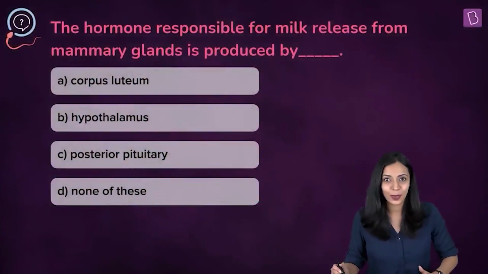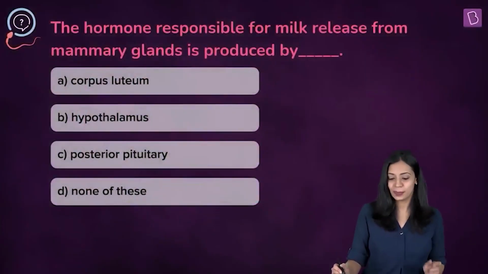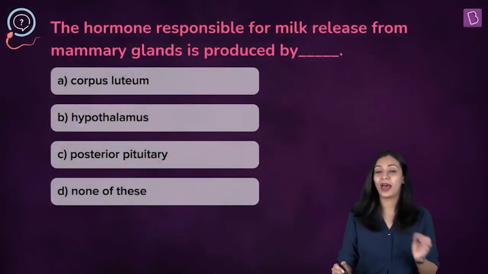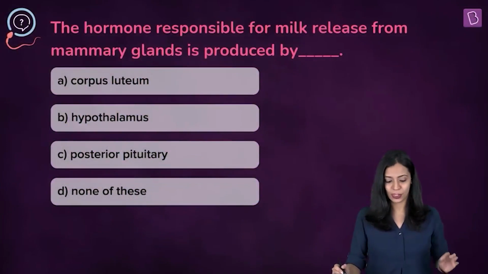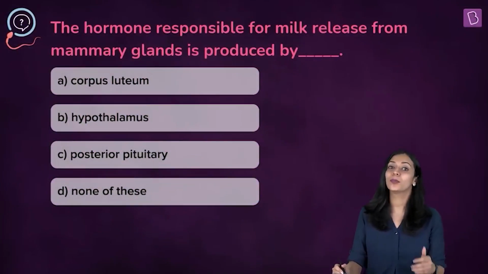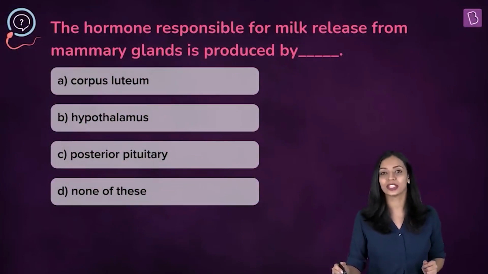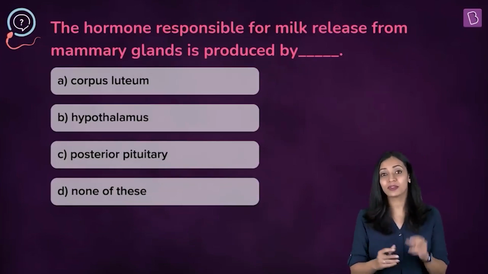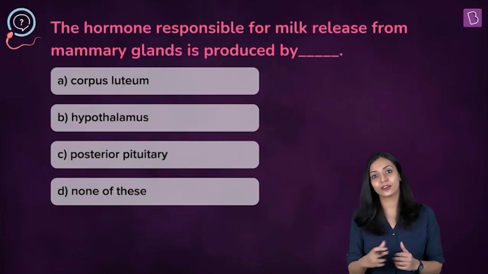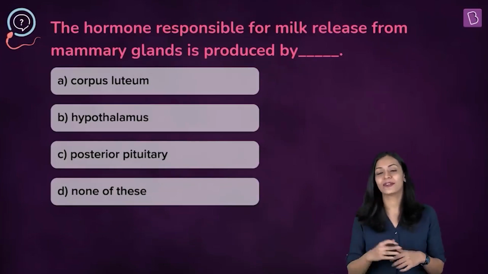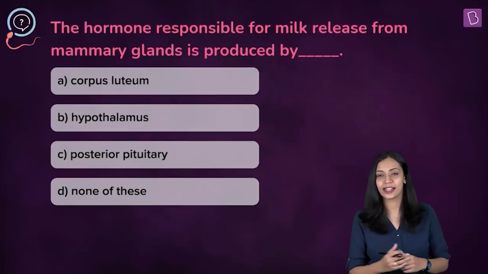Here is an interesting question. The hormone responsible for milk release from mammary glands is produced by dash. In the options, we have corpus luteum, hypothalamus, posterior pituitary, and none of these. So, in order to answer this question, we must first know the name of the hormone that is involved in ejection of milk from the mammary glands, and next we have to find out which gland secretes that hormone.